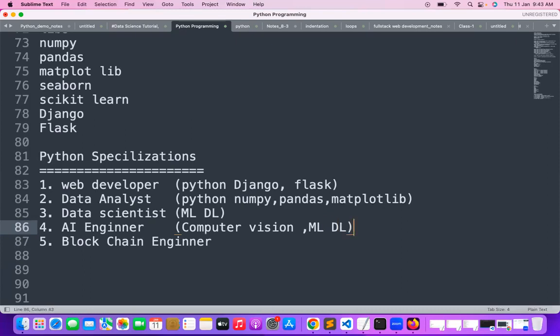So you have to implement a full stack AI engineer. And for blockchain, what are the libraries you have to learn and how to improve your area, how to enlarge your specialization using Python. Multiple kinds of specializations I will also recommend. So later we will discuss all these things.